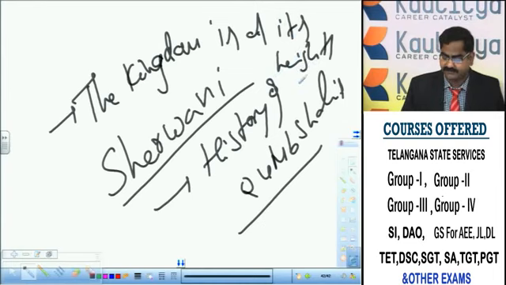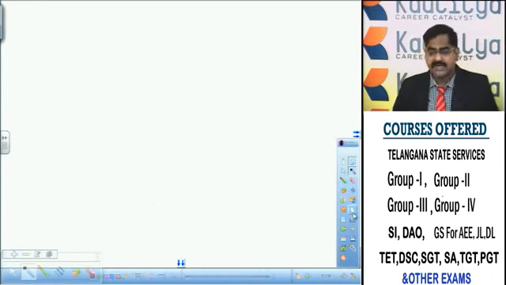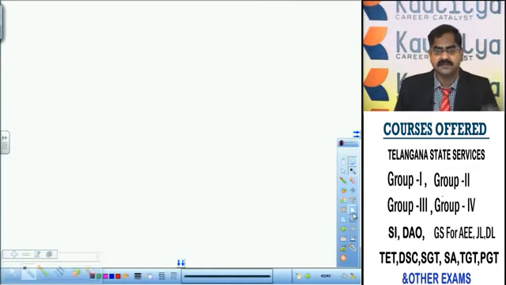What does it imply? That implies that all-round development was accomplished during the period of Ibrahim Quli Qutub Shah. All sectors were developed in the kingdom.